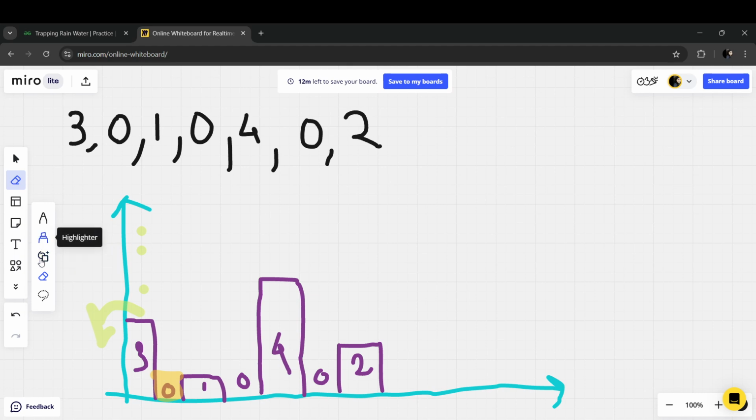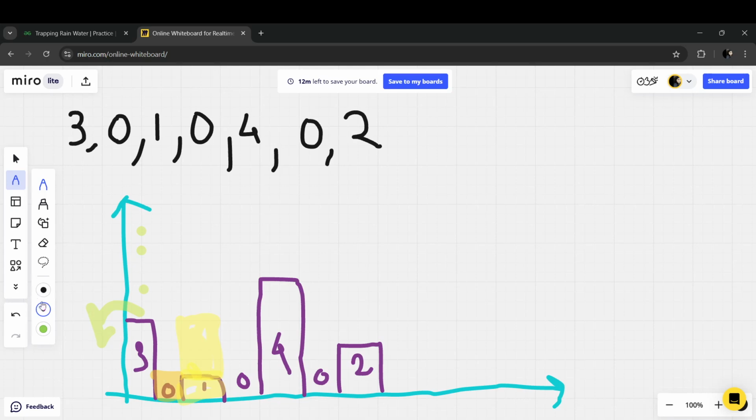Okay, now what about this building? In this building also, I can just accommodate till here, not till here, right? Because again it will overflow. But in between these two buildings, you have this much of space.